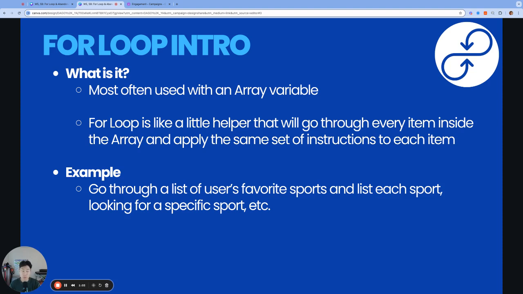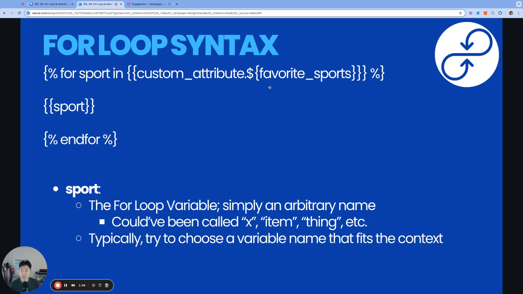Let's break down the for loop syntax and see what it looks like in Braze. So before we head into Braze, let's look at the for loop syntax here so we can go over the different parts in detail and look at how it functions in Braze afterwards. So first, since for loop is a Liquid tag, it always starts out with our tag syntax, curly bracket percent symbol, followed by the word for, and you choose the name for our for loop variable. That's what this variable is called. It's called our for loop variable, which we chose the word sport in this case because we are looking through our custom attribute array of favorite sports.